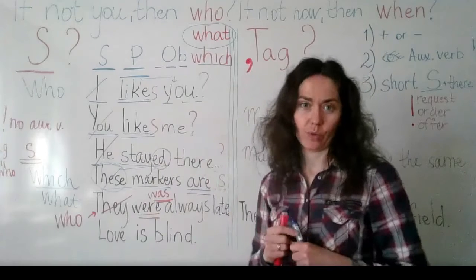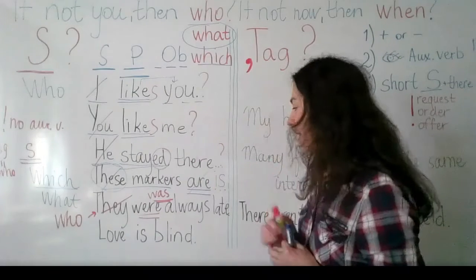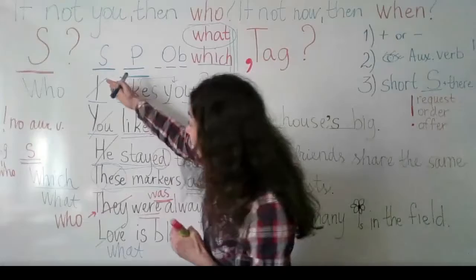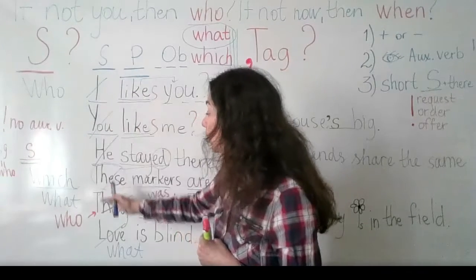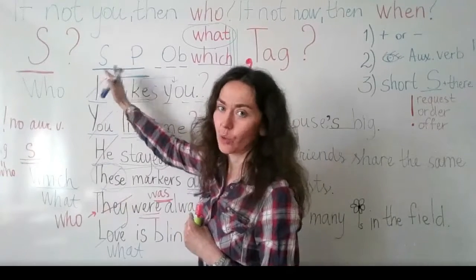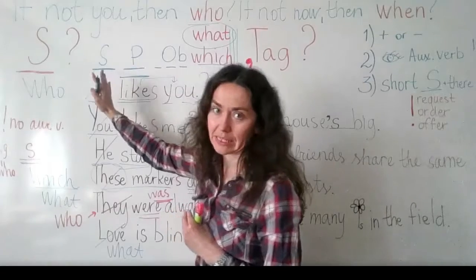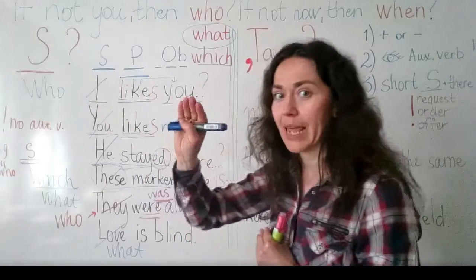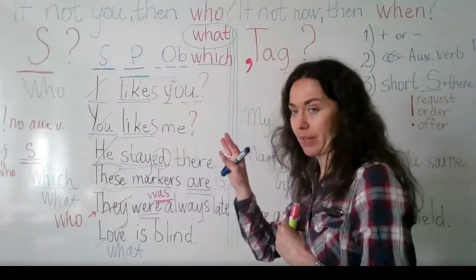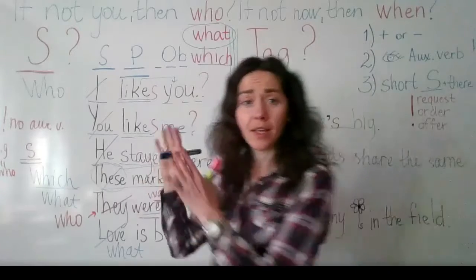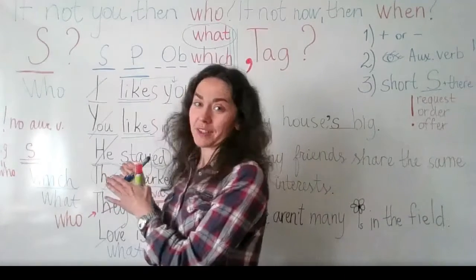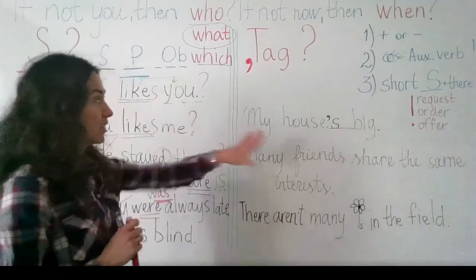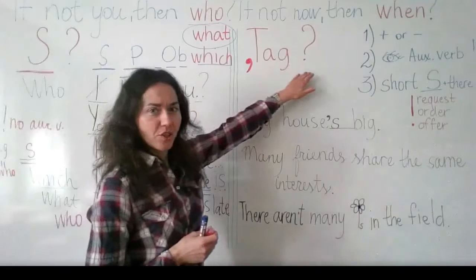They were always late. Very good. You notice we have asked questions and the answer will always be the subject, which is before the predicate in the sentence. So in the first place, the subject and then the predicate. Very good. Subject questions.